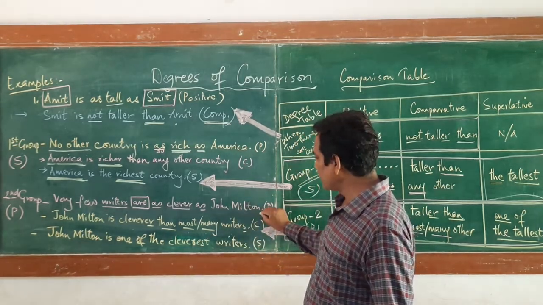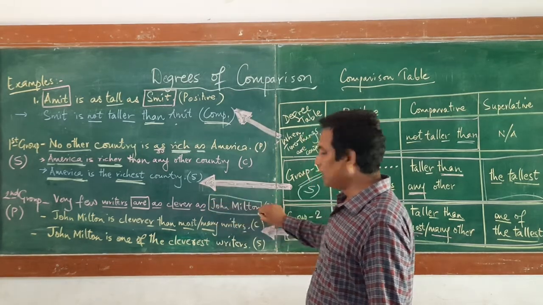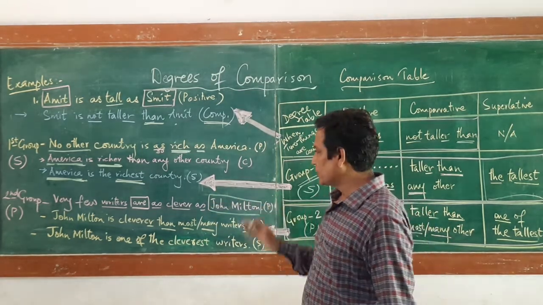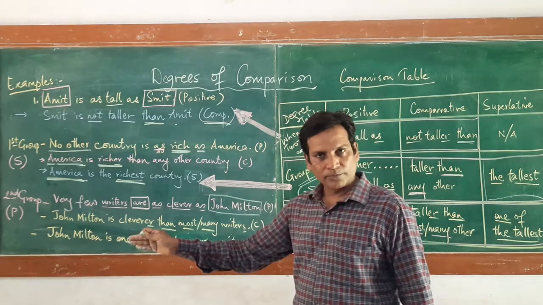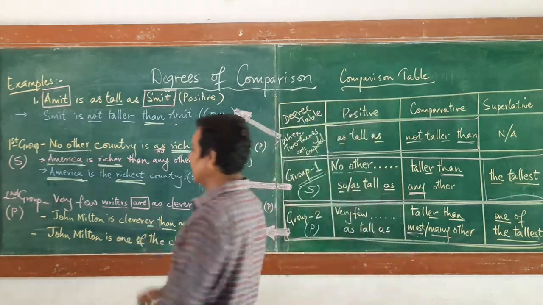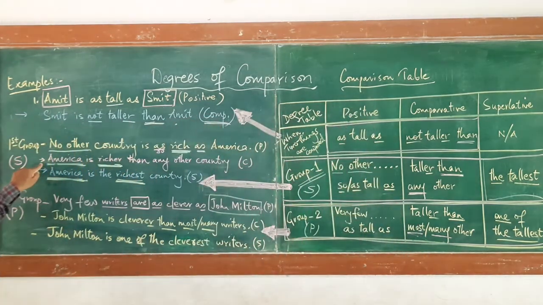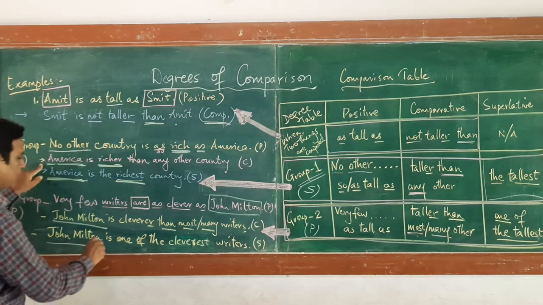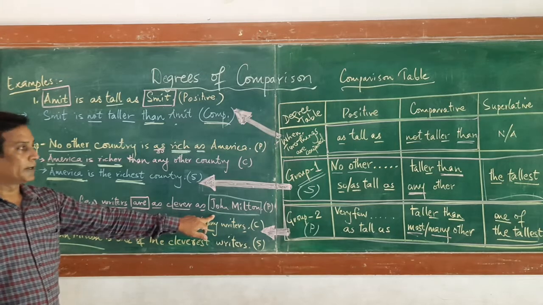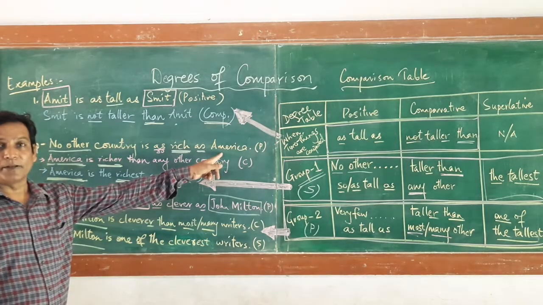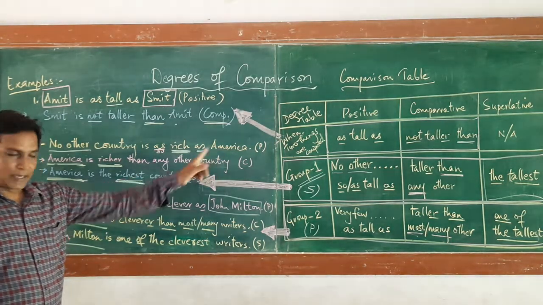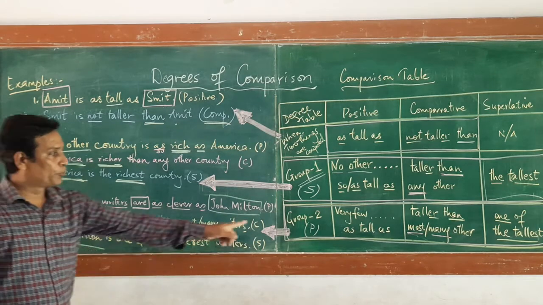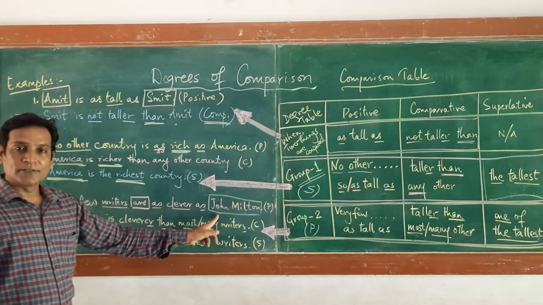Now here who is the subject? John Milton is the subject. So I will start my comparative form with John Milton. As I said earlier also, comparative and superlative will always start with the subject. Here the subject is John Milton. In the earlier example the subject was America, but here in this second example, in group 2, my subject is John Milton.